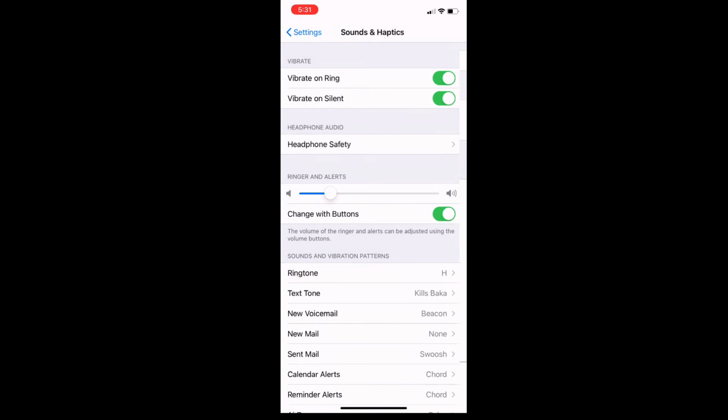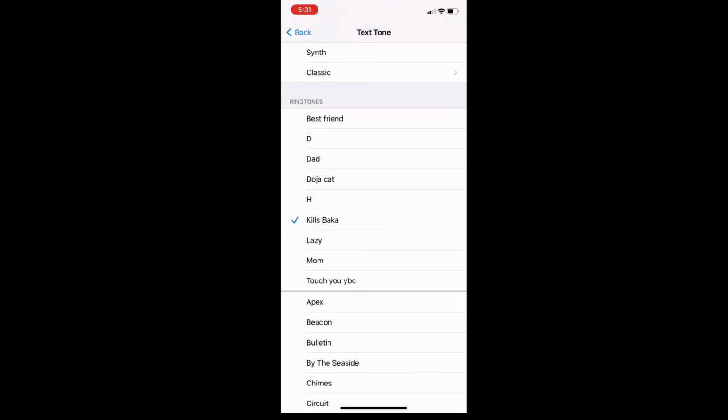If you want it for a text tone, click Text Tone. Find yours and click it.